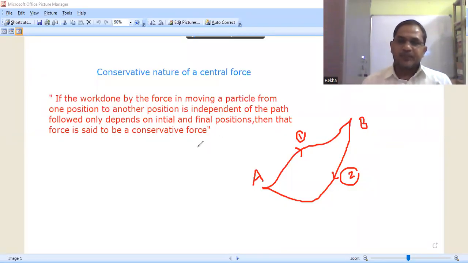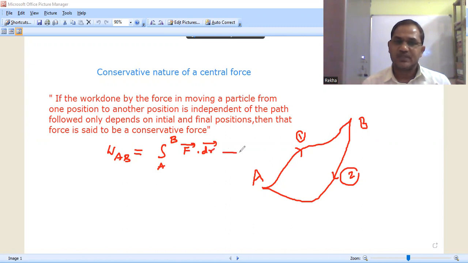According to the integral formula, the work done in moving the particle from A to B, that is W_AB, is equal to the integral from A to B of F bar dot dr bar. This is equation 1. If the particle is acted upon by the central force, how do we express this?